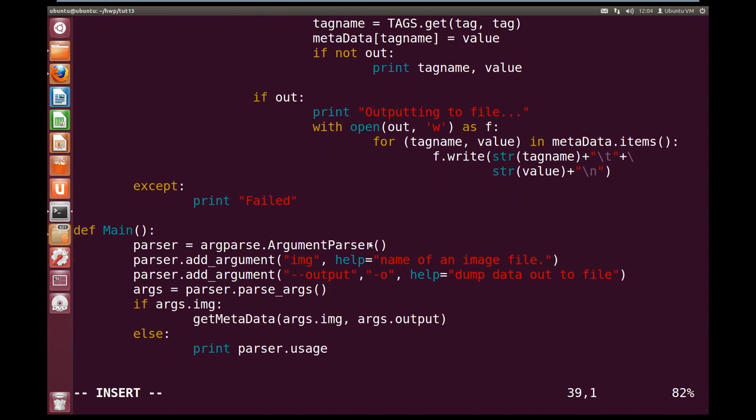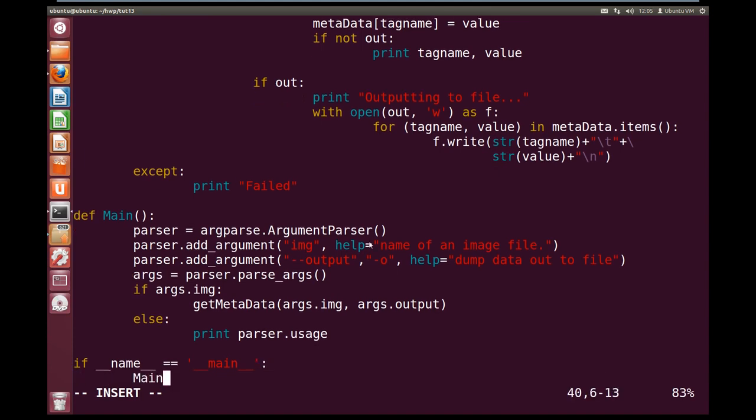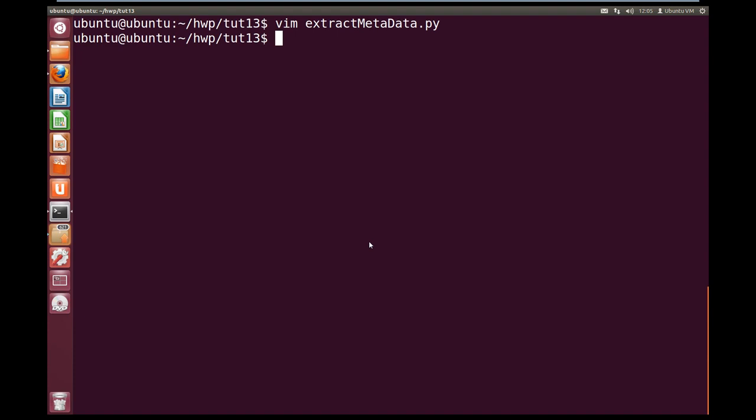Alright, now let's write our if main. So if underscore underscore name underscore underscore is equal to underscore underscore main. Then we're going to run main. Alright, so this is our program done. If I haven't made any errors, it should work.